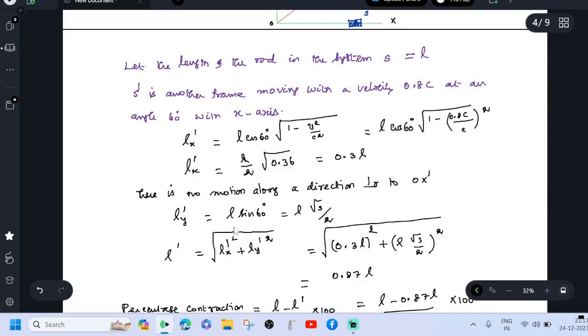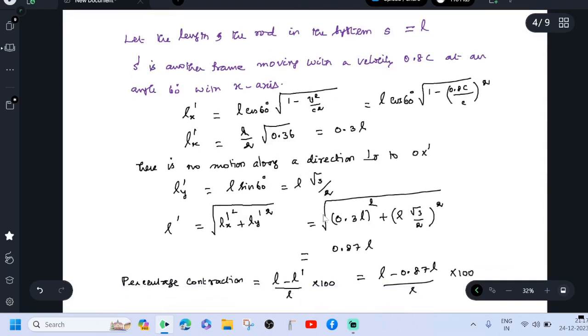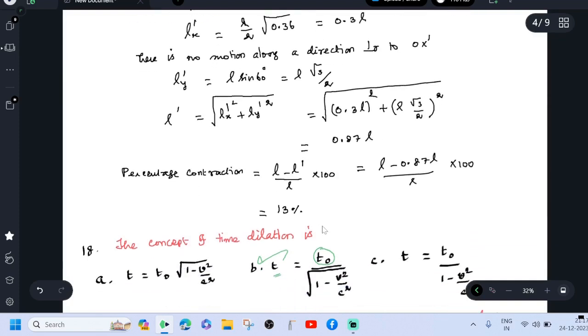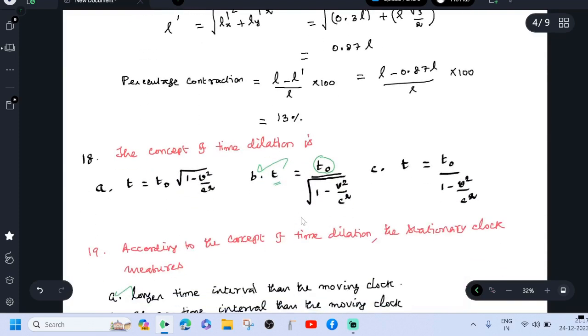Therefore, Ly dash is equal to L sin 60 degree, which is L into root 3 by 2. Sin 60 degree is root 3 divided by 2. You substitute these two values, you can get the L dash value as 0.87 L. Percentage contraction is equal to L minus L dash divided by L into 100, that is 13%.